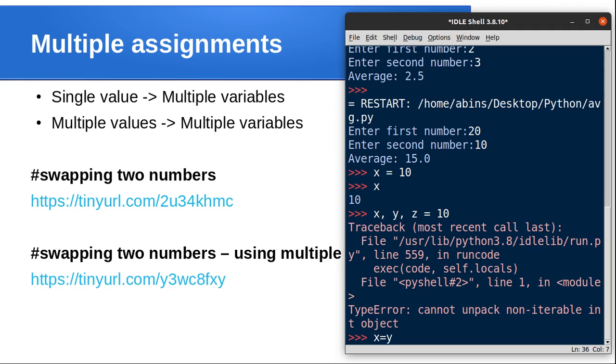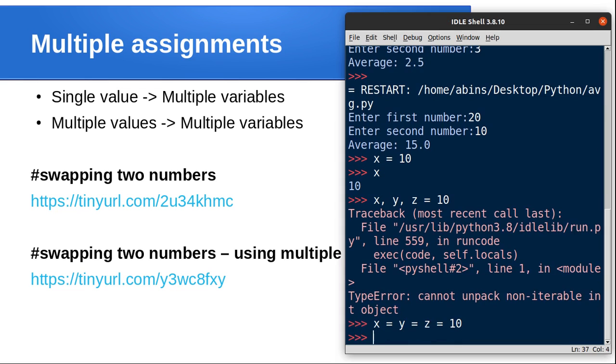x is equal to y is equal to z is equal to 10.